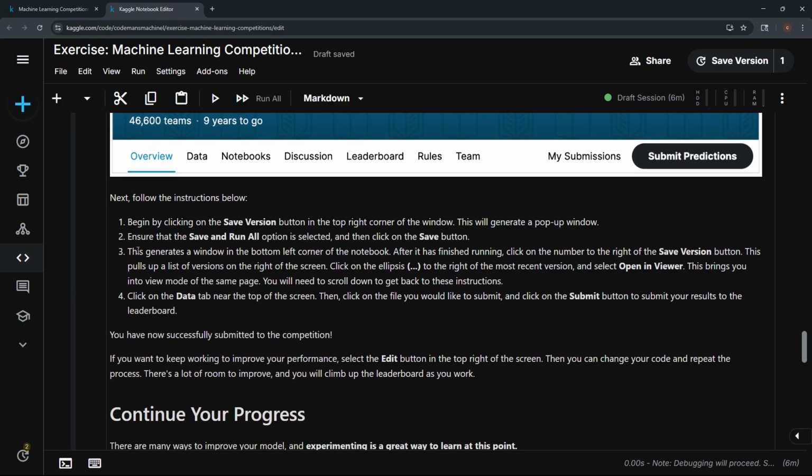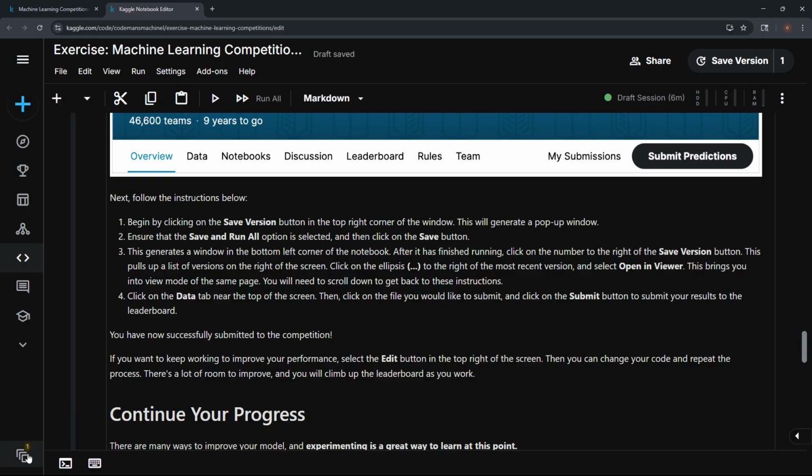All right. So this generates a window in the bottom left corner of the notebook. After it finishes running, we're going to click on the number to the right of the save version button. This pulls up a list of versions on the right side of the screen. And we're going to click on the ellipsis to the right of the most recent version and select Open in Viewer. This brings us into view mode of the same page. Okay, and we're going to need to scroll down to get back to these instructions.